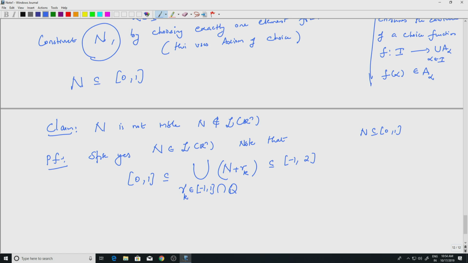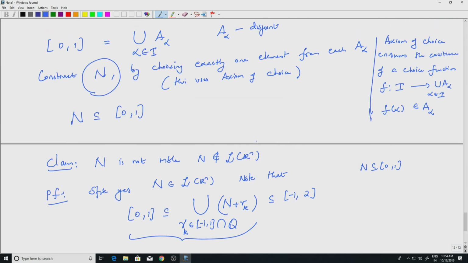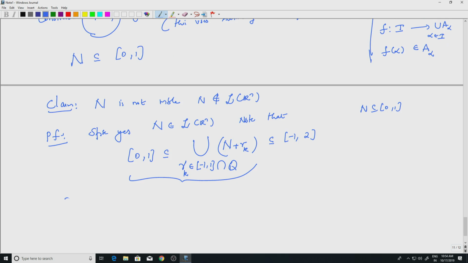So let's try to prove the first part. N is chosen by taking exactly one element from each A alpha. So if I take one element from N, say x belongs to N, then x belongs to some A alpha, for some alpha. So what would A alpha be? A alpha is the equivalence class corresponding to x. So this is simply x plus all rationals.